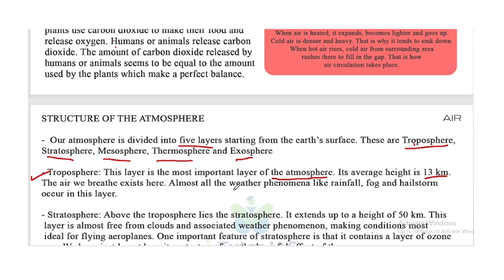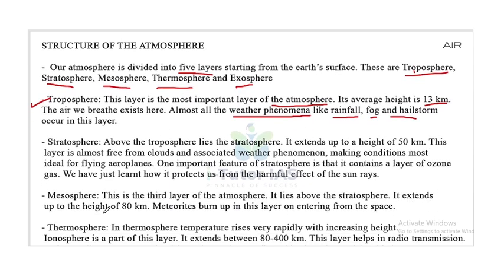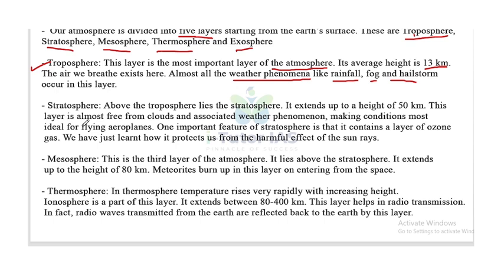Almost all weather phenomena like rainfall, fog and hailstorm occur in this layer. Which layer? Troposphere.